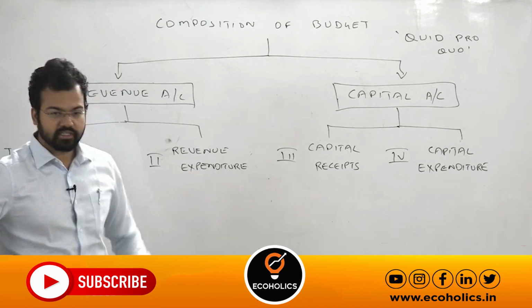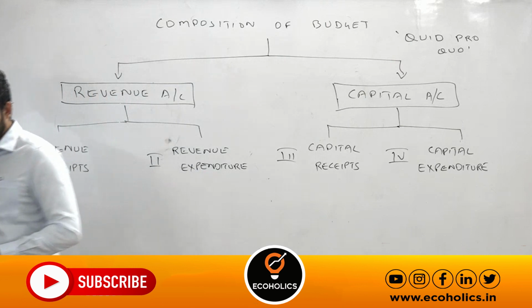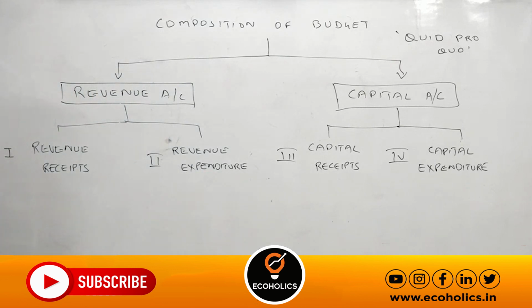Now we will discuss revenue expenditure. So you write second, that is revenue expenditure. You write these expenditures are day-to-day expenditure or current expenditure.